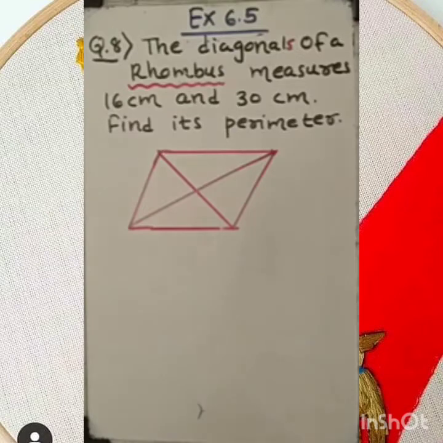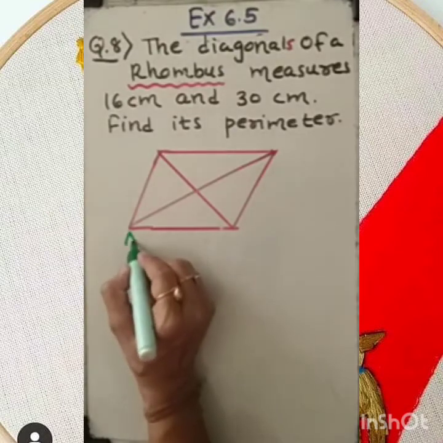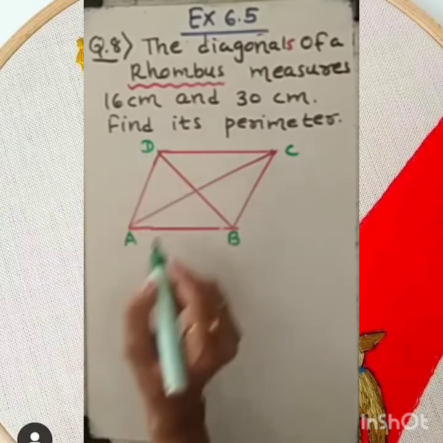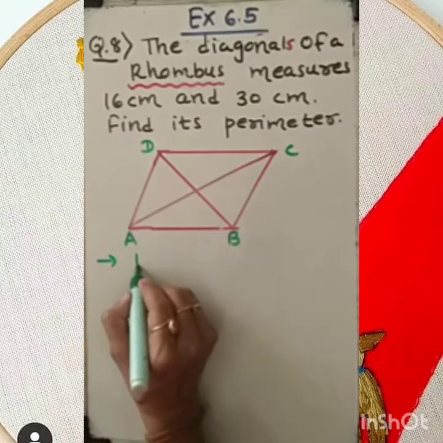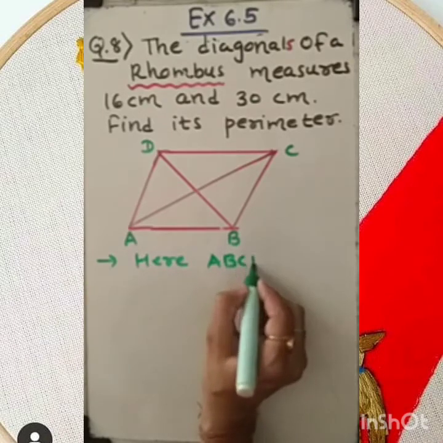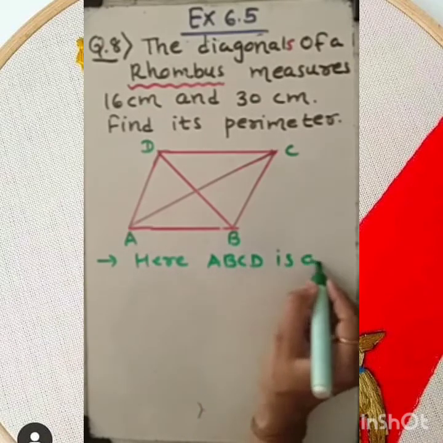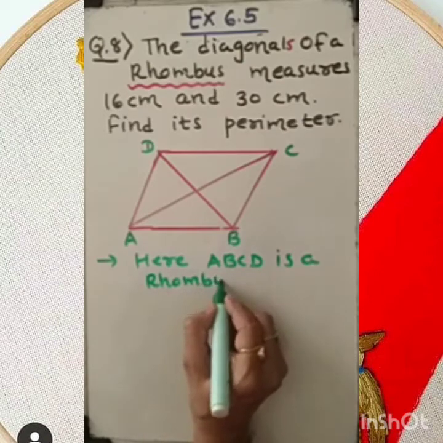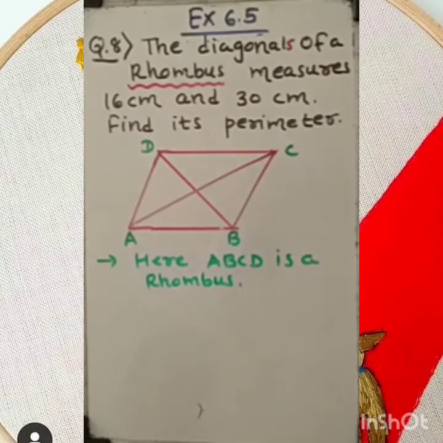Okay. So first of all, I am considering ABCD as a rhombus. Now, if it is a rhombus, then as I told you, one of the best properties of it is that all sides of a rhombus are equal.